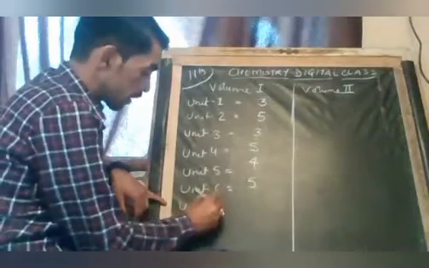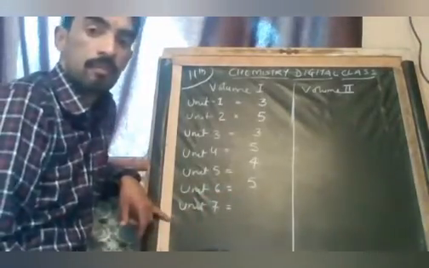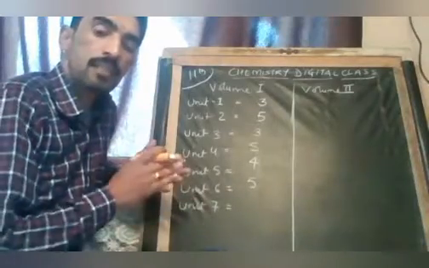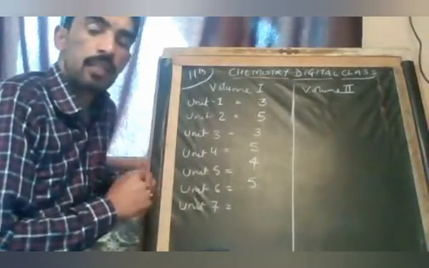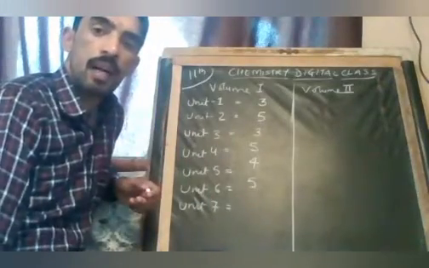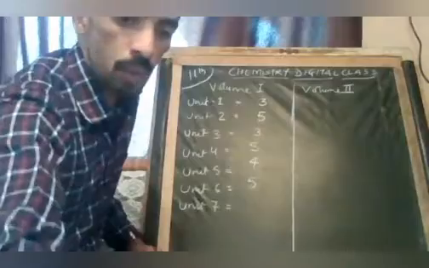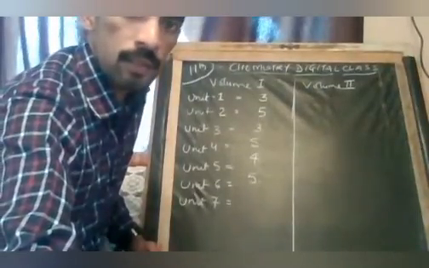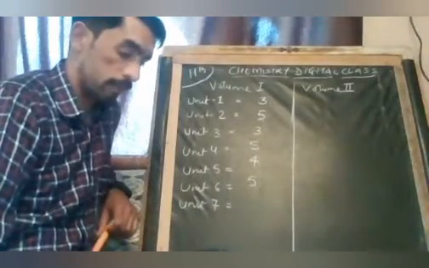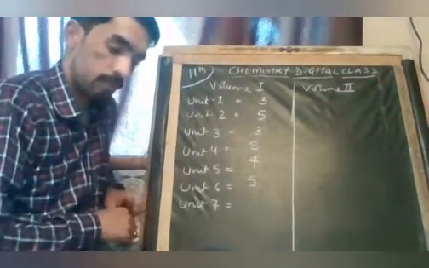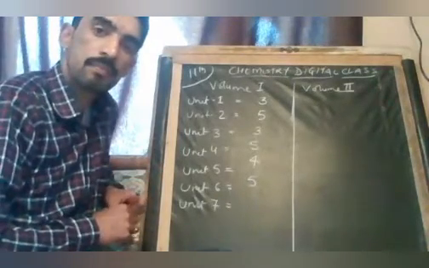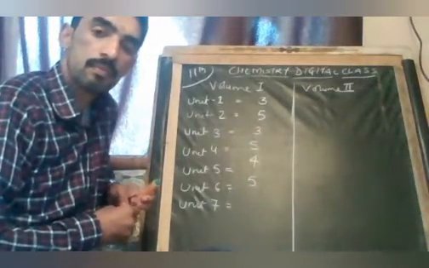Unit 7, equilibrium, where the chapter is divided into 2 parts, ionic equilibrium and chemical equilibrium. Can you tell me what are the important topics in ionic equilibrium? Yes, Suhani.